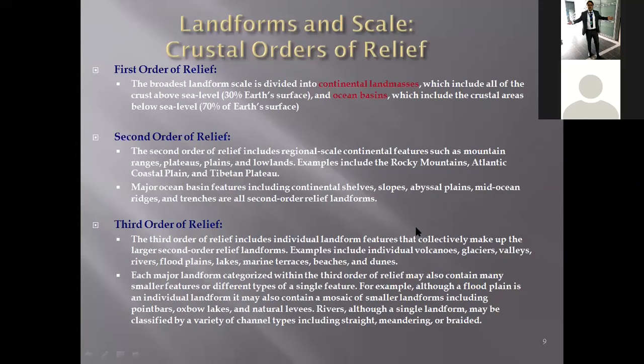Then comes the third order of relief. The third order of relief includes landforms that collectively make up the second order of relief. These include smaller but still significant features, like volcanoes, glaciers, valleys, rivers, lakes, terraces, beaches, and dunes.